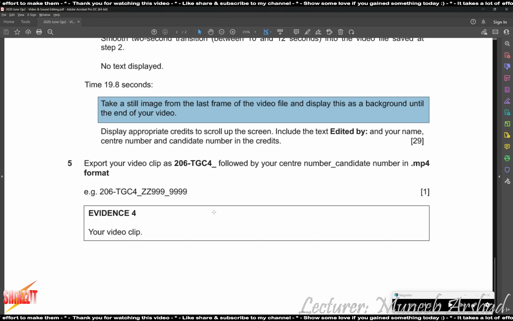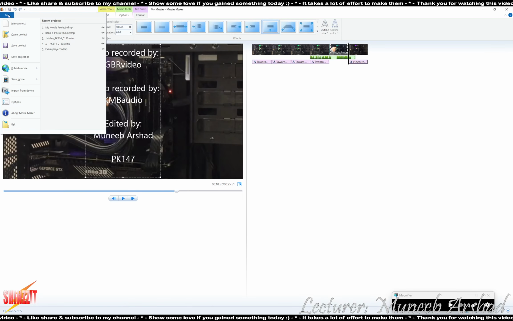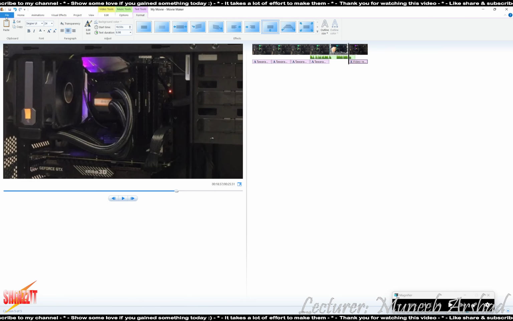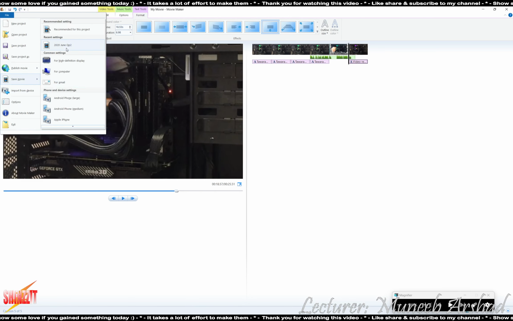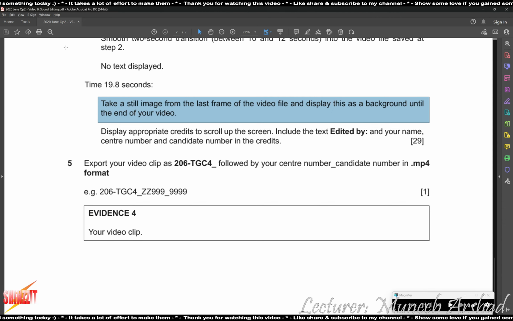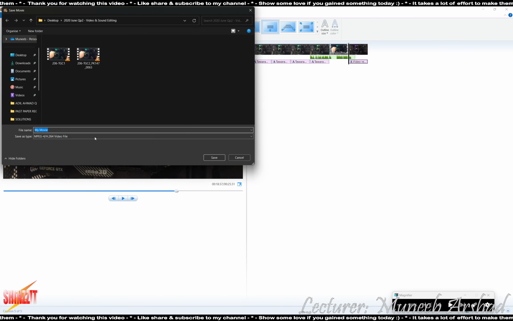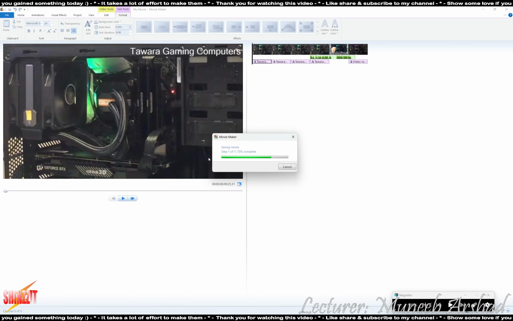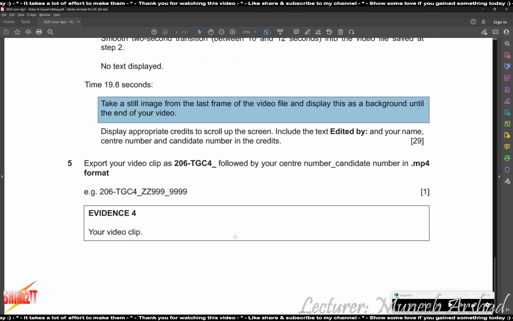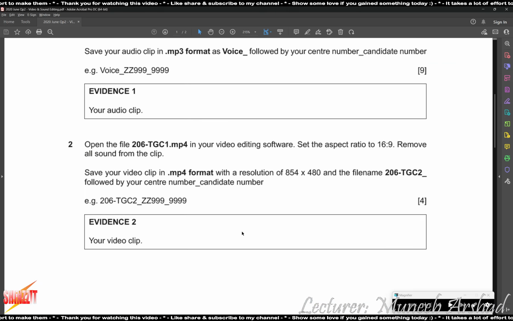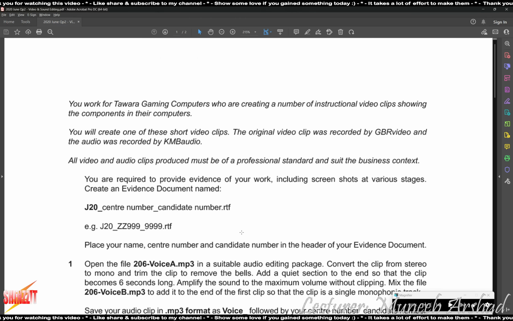Export your video by your center number candidate number in MP4 format. So we go to File, we click on Save Movie, we check the same settings. The name of the movie is supposed to be TGC4.MP4, we click on Save. So this was the solution to your 2020 June Qp2 video and sound editing task.